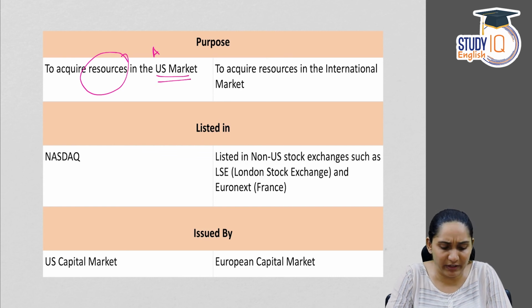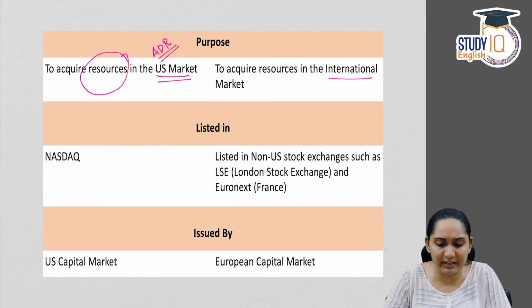So ADR is specifically for the US, and GDR is general for the international market, even though mainly it is traded in European countries. So this is in general.